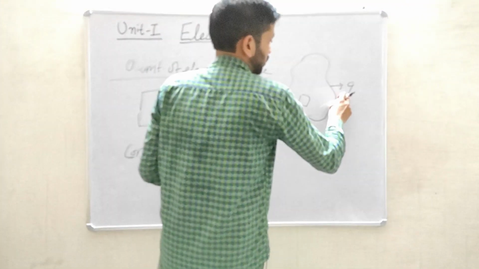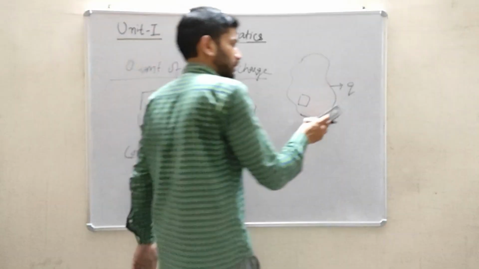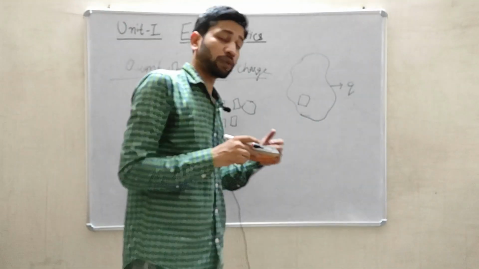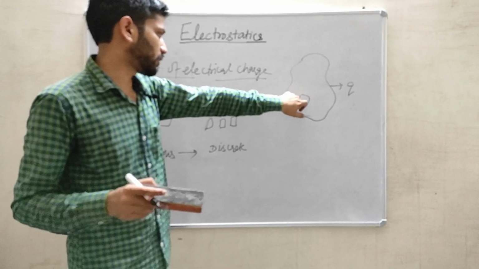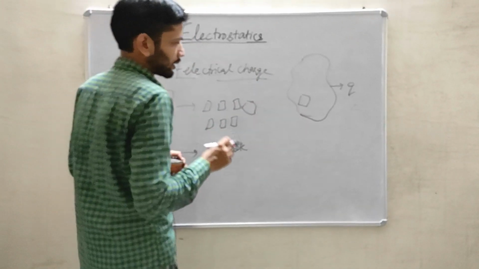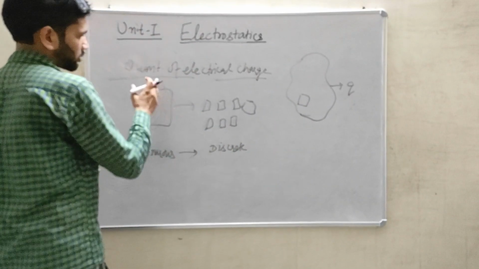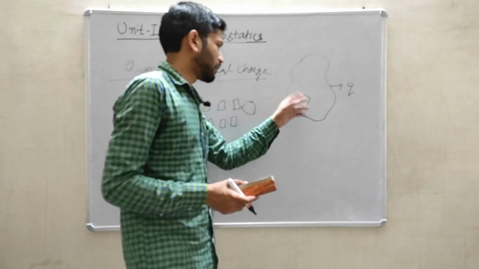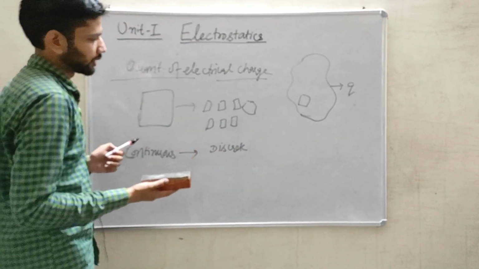Given is that the total charge is only q, which is present on the whole body. But if I want to find out the charge on the small piece, I divide this big object into smaller pieces, and the process of quantization will tell me what charge can be present on the small piece. So this is the meaning of quantization.